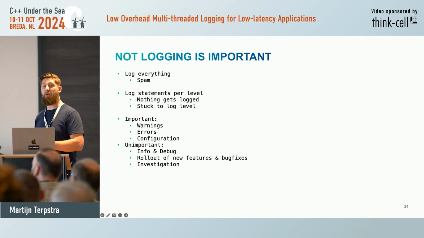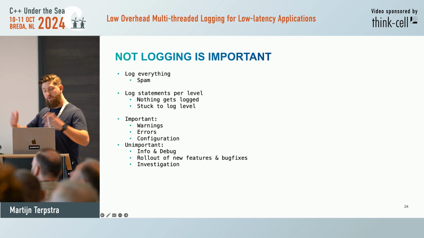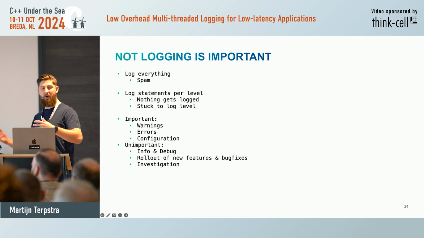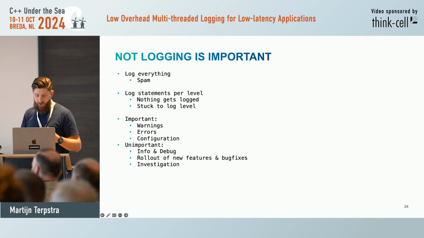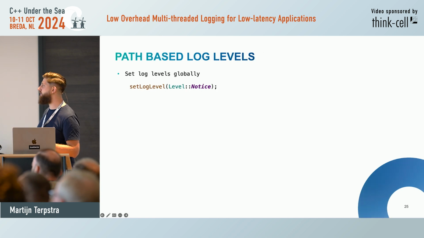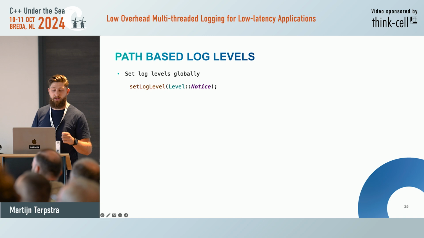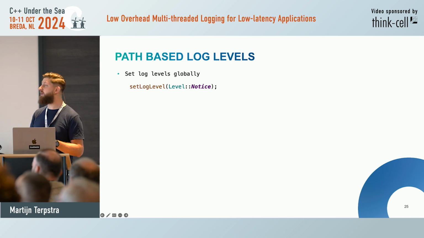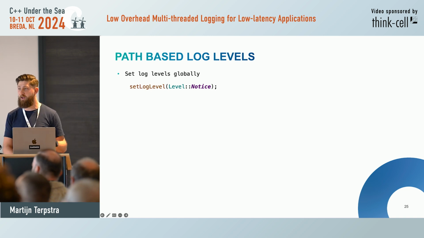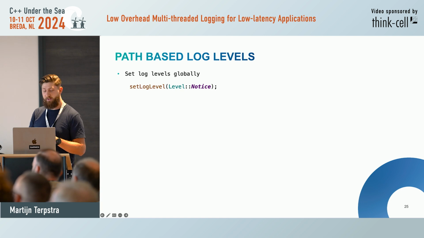But you enable the log level, lower the log level, and now all of a sudden your floodgates open, right? We have all these logs we don't care about. So how do you enable unimportant logs without having log spam? We need path-based log levels. This way we can still set logs globally. We still want this because sometimes you just don't know what's happening. I just want everything. Give me everything.